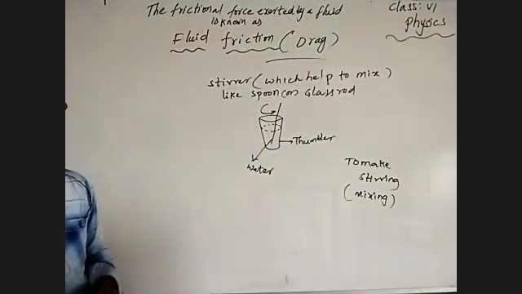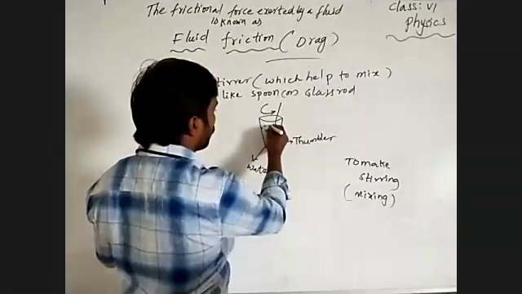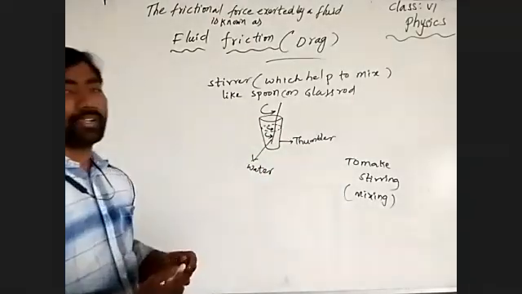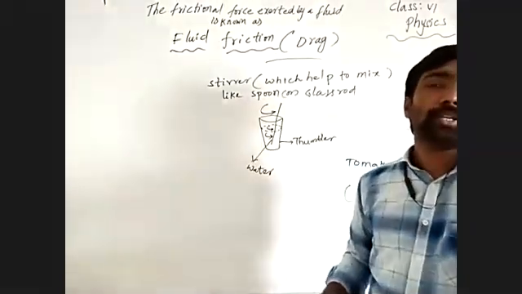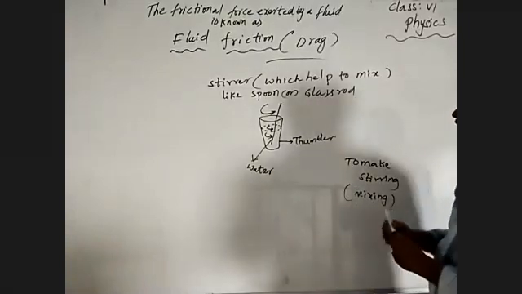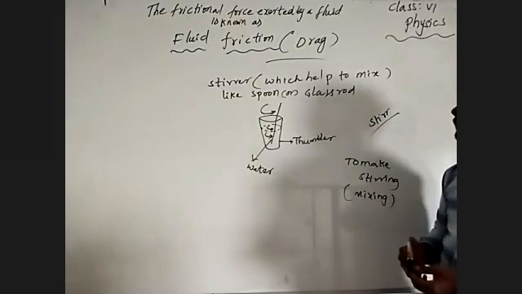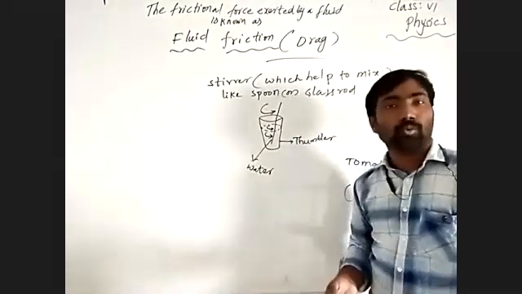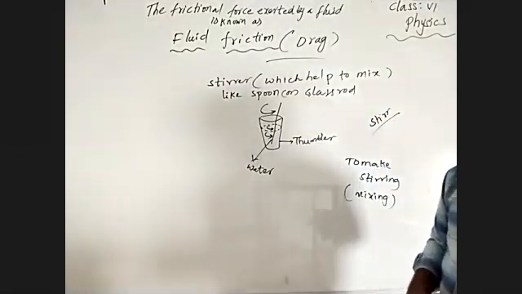When you are stirring in that particular order, we may observe the water tries to move in this direction. Means the water starts to move inside the tumbler when you start to stir with the help of the stirrer. That water starts to move, means the water comes into motion from rest by applying force.